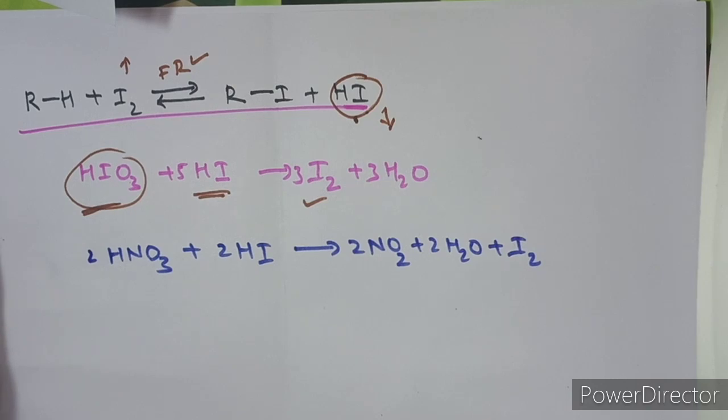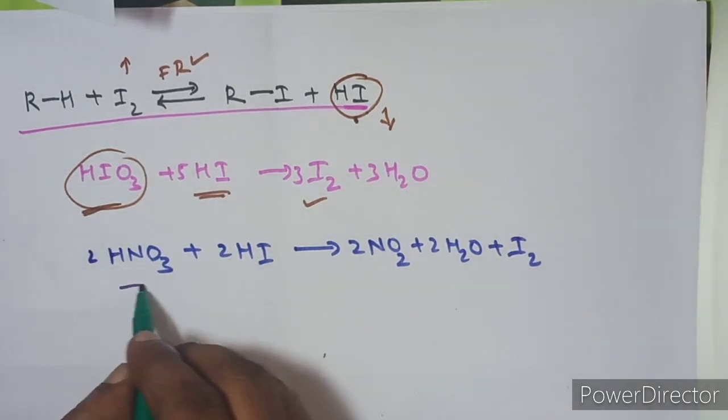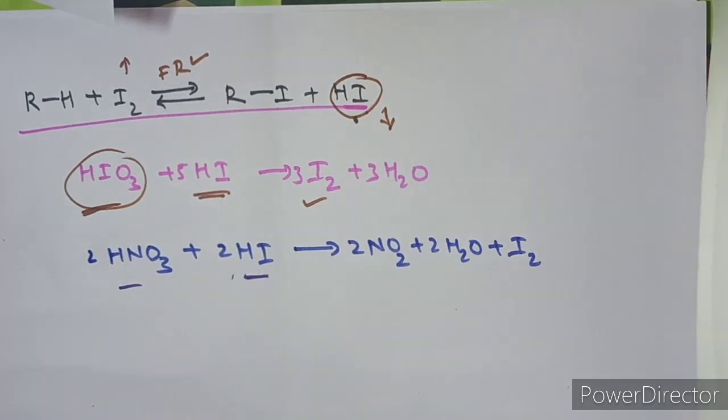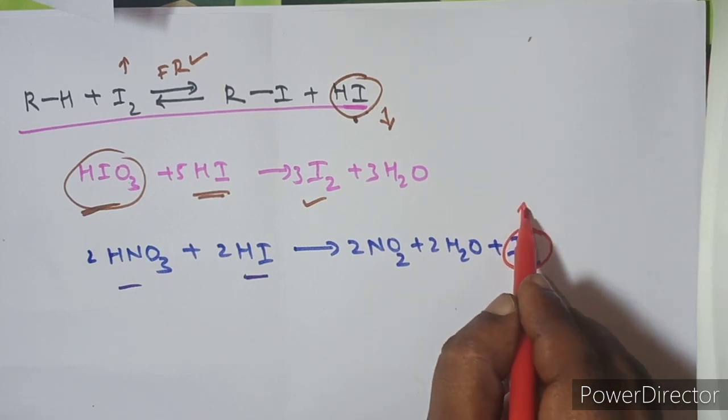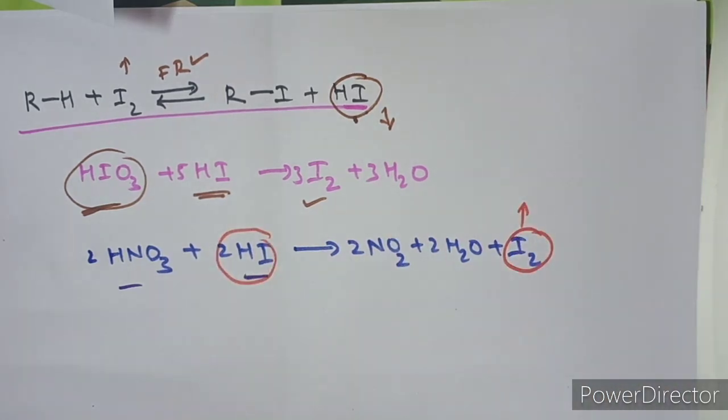Well guys, here see the reaction with the nitric acid also. So nitric acid again reacts with the hydrogen iodide, and this hydrogen iodide is converted into iodine. So that means iodine concentration is increasing, hydrogen iodide concentration is decreasing. So the reaction can move in the forward direction. That is the reason why we should use these reagents, oxidizing agents here. So this is about the order of reactivity and different conditions and different nature of all these halogenation reactions. Now let us see the order of reactivity of hydrogen atoms.